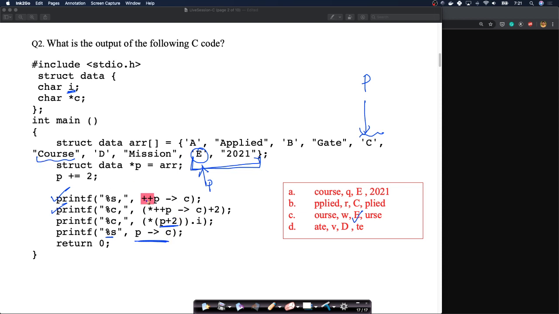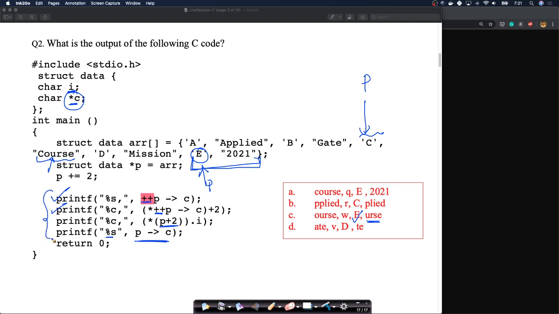P arrow C, because we changed this pointer, we incremented these pointers here. P arrow C was pointing to the string starting from U, because we incremented it twice. We incremented it here, and we also incremented it here. So this character pointer, we incremented it twice, so it will be pointing to U. If you print percentage S of P arrow C, it will print URSC.